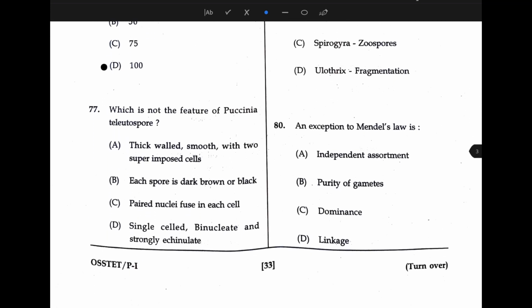Next, which is not a feature of Puccinia teliospore? The answer is option A, that is thick walled, smooth with two superimposed cells.